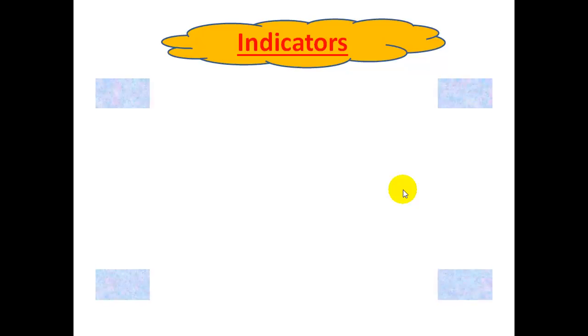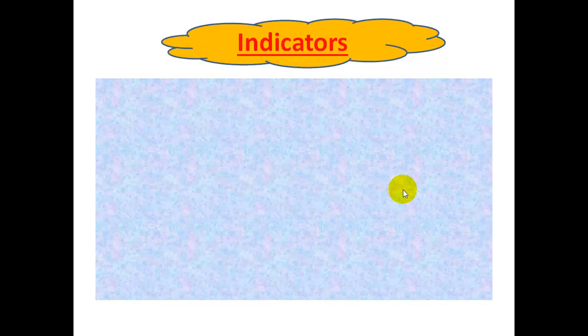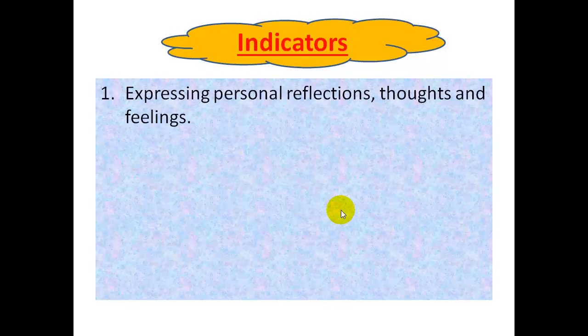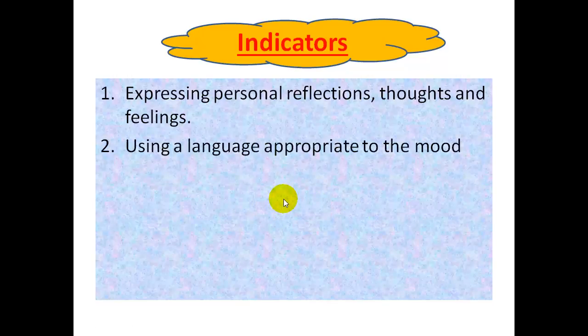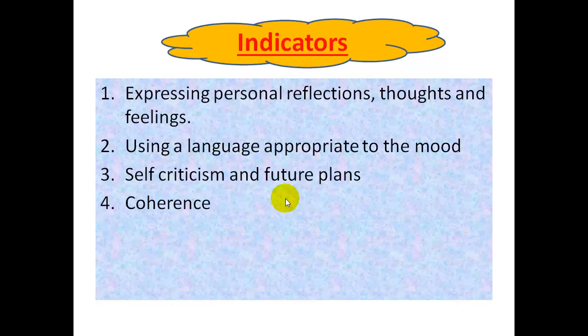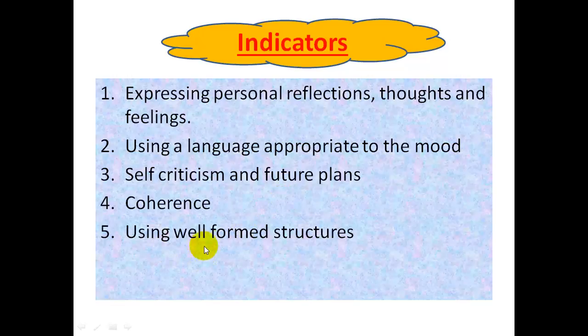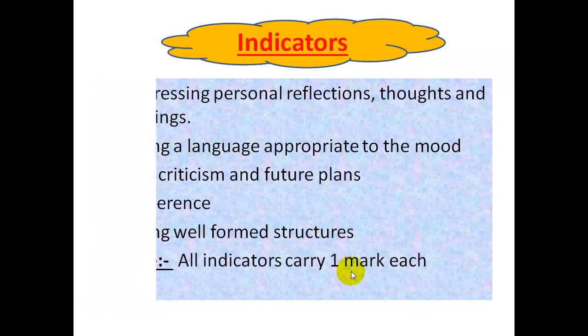Then the indicators. Indicators means what we look for when we correct your exam paper. Expressing personal reflections, thoughts and feelings: we will give 1 mark for it. Second, another 1 mark for using language appropriate to the mood. Third, self-criticism and future plans: 1 mark. Next, coherence and cohesive devices, which means we have to use cohesive words. Then using well-formed structures. Each indicator carries 1 mark, so we will give 5 marks for it.